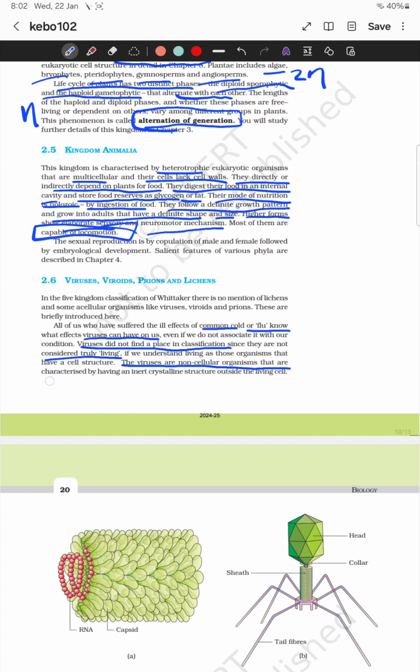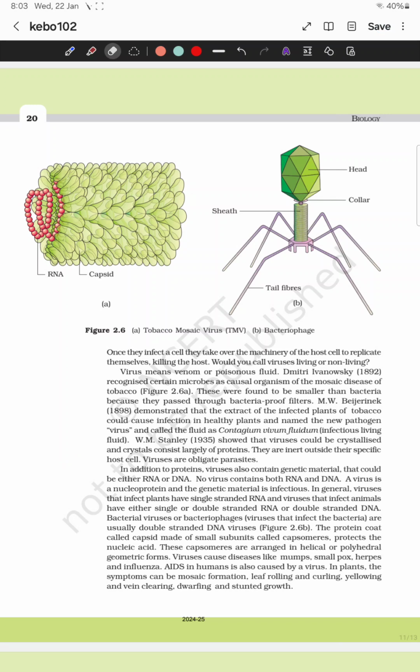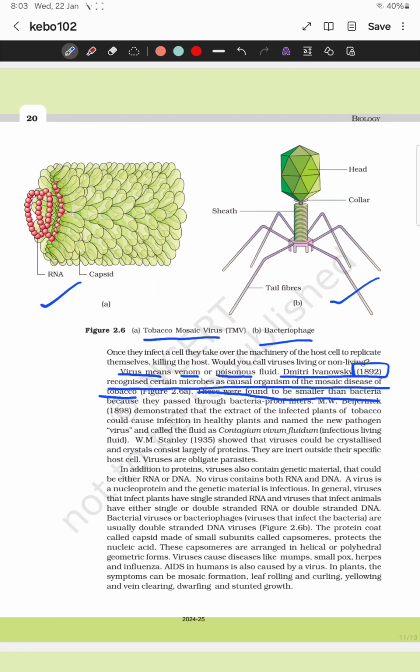Viruses are non-cellular organisms characterized by being crystalline outside the host. Here we can see two viruses, TMV, the tobacco mosaic virus, and the bacteriophage. Virus means venom, which means poisonous or toxic, able to kill other organisms. Dmitri Ivanovsky in 1892 recognized certain bodies as causal organisms of mosaic disease of tobacco. These were much smaller than bacteria.